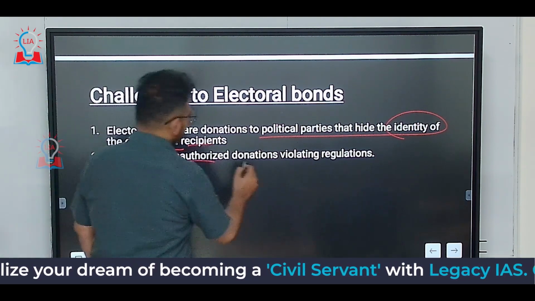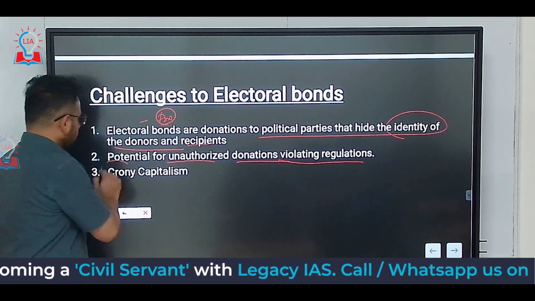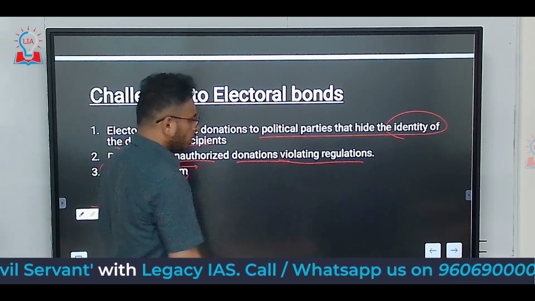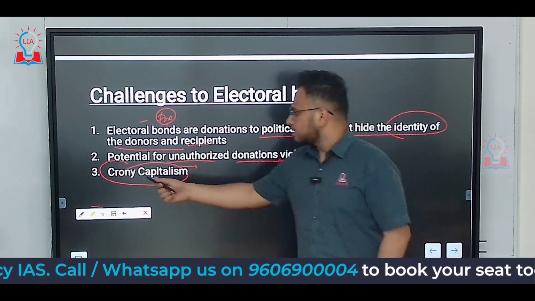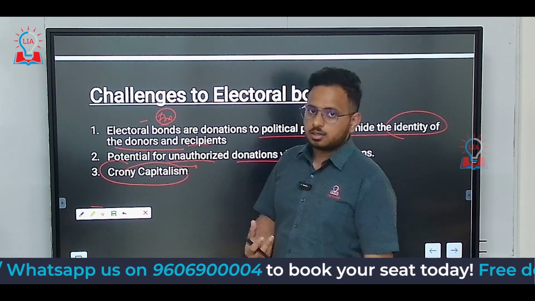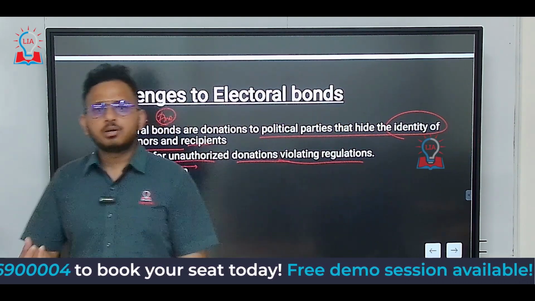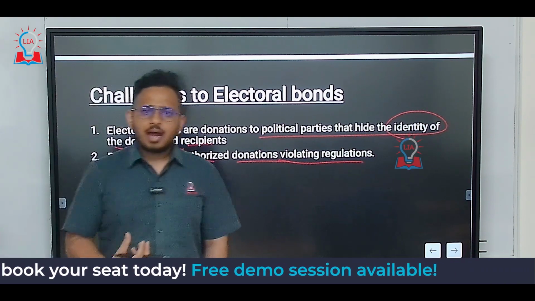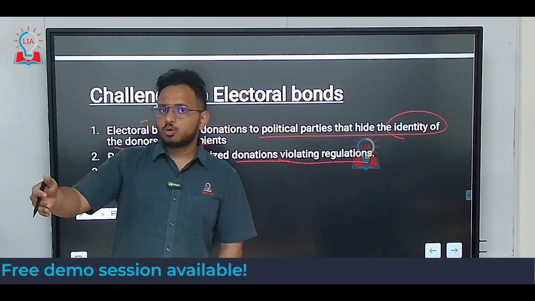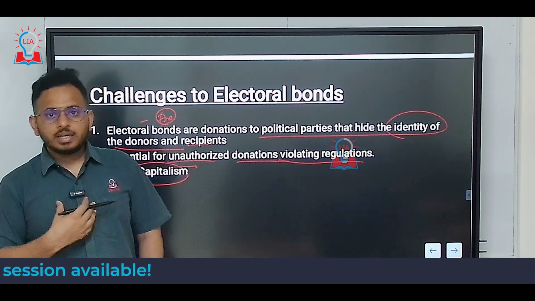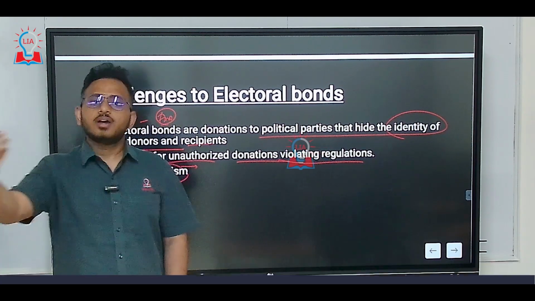Potential for unauthorized donations violating regulations, this is what I was talking about. Finally, crony capitalism. What is this crony capitalism? We understood what capitalism is. Crony capitalism is where the political elite, the ruling government, is very favorable to certain capitalists, and the ruling government is not transparent and is not equally distributing the opportunities, whereas the ruling entity, the political government, is favoring one corporate over the other corporate.